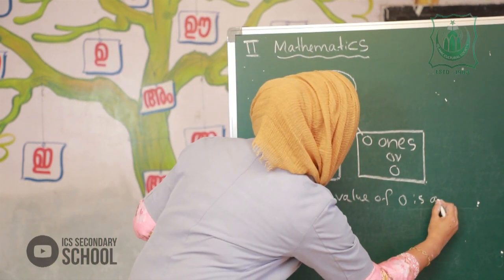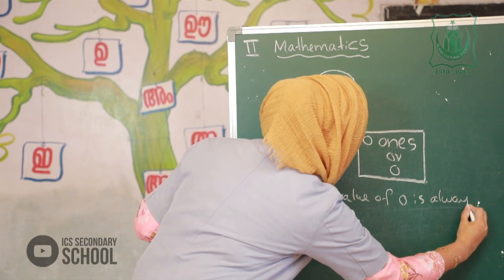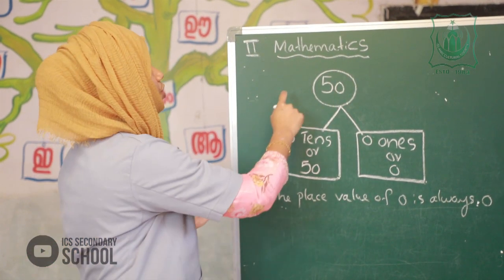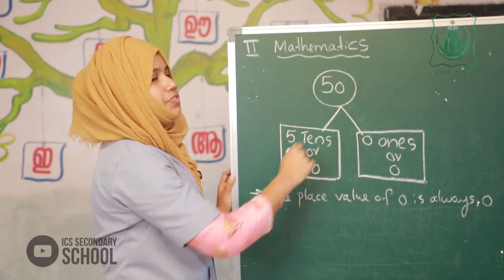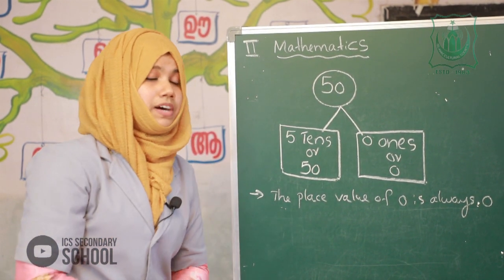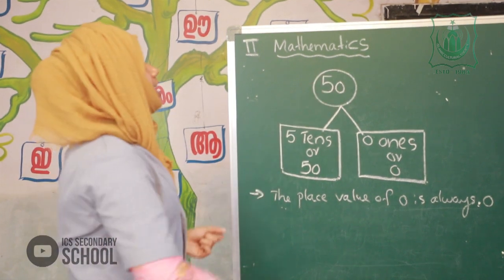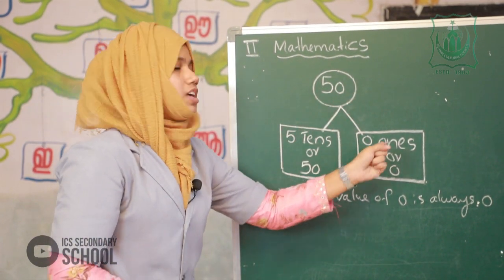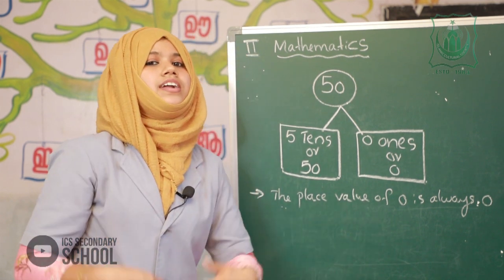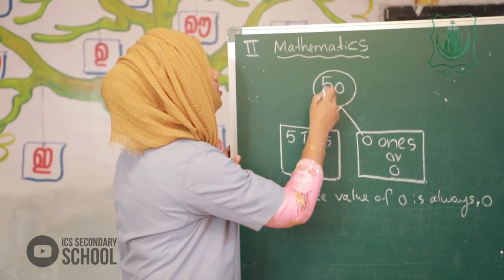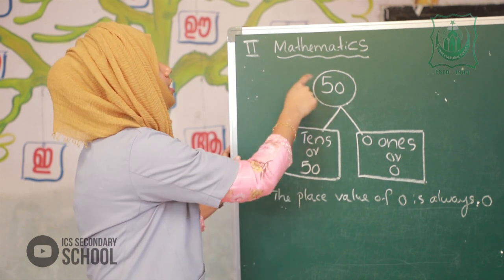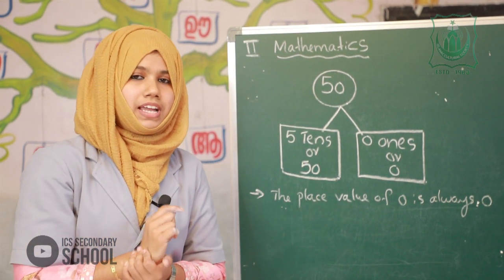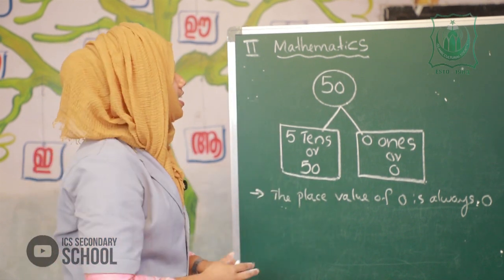Okay. Is it clear? So, the number 50 is a 2-digit number. The number 50, the place value of 0, that is 0 ones. 0 ones are 0. Very good. Next, the number 50, the place value of 5 is 5 tens. 5 tens means 50. Is it clear?